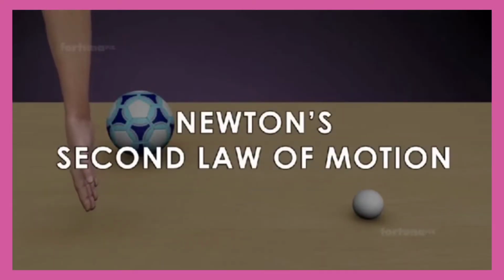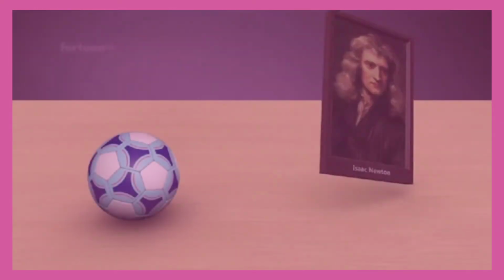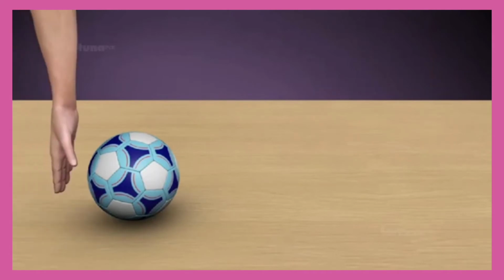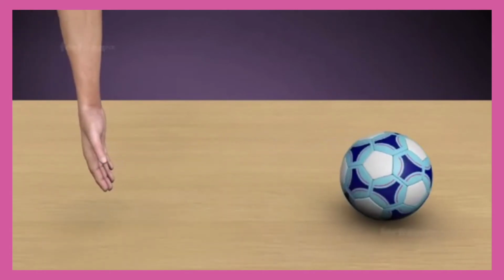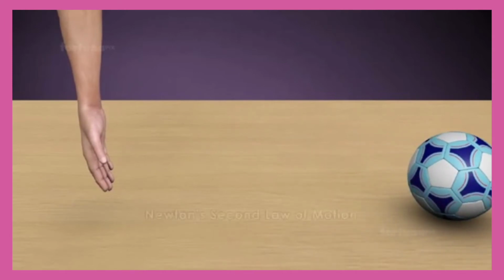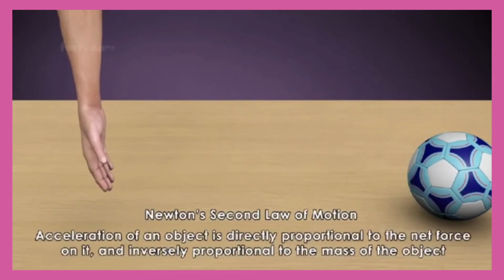Newton's second law of motion. This law tells us that an object's acceleration depends on its mass and the amount of force acting on it. It says that the acceleration of an object is directly proportional to the net force on it and inversely proportional to the mass of the object.